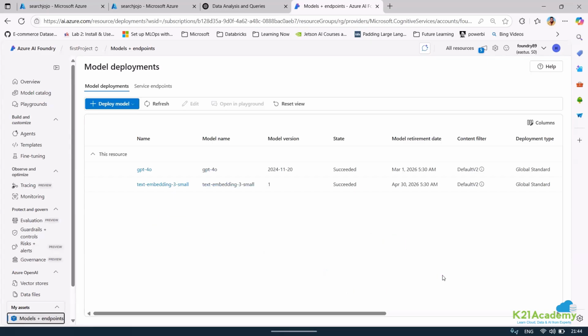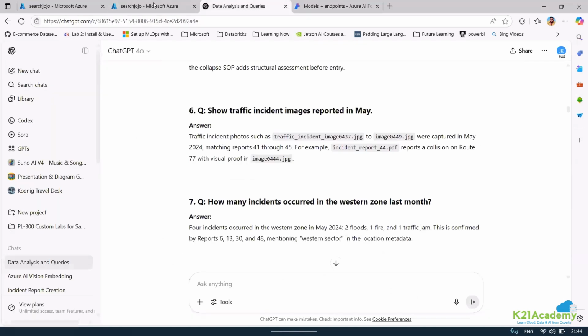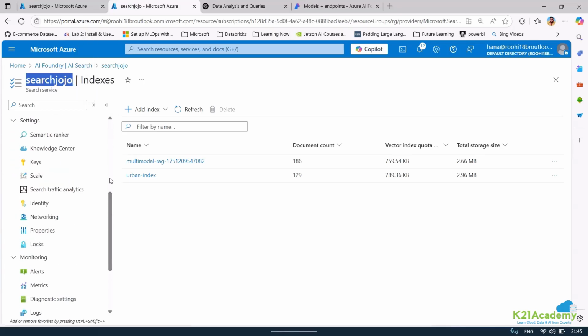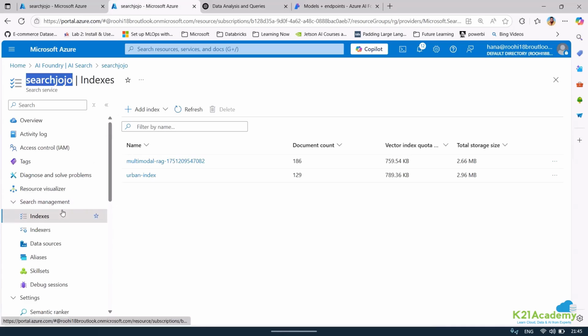So in real time, if we really want to leverage Azure AI Vision, what is the best option? It is saying that we can use it, and we have already used it, but when I look at the result, I cannot see it.